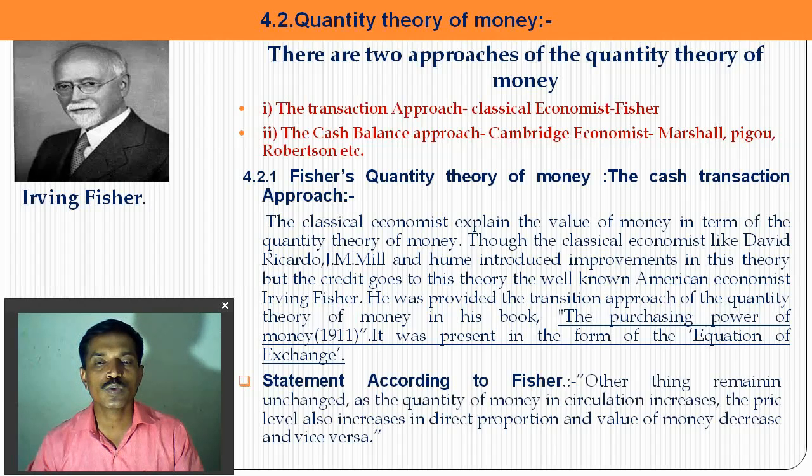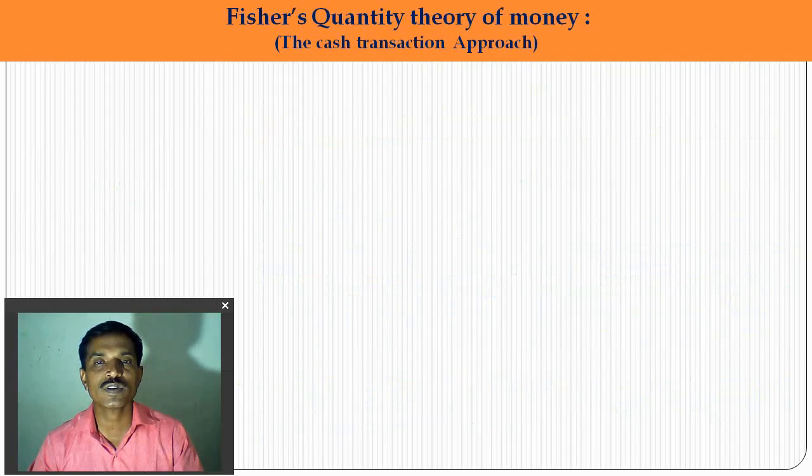So according to Irving Fisher, the value of money is decided by the demand for money and supply of money. In a particular period of time, demand for money is constant, so supply of money is important and decides the value of money. His famous statement is that when other things remain unchanged and constant, if the quantity of money in circulation increases, the price level also increases in direct proportion, and the value of money decreases, and vice versa.